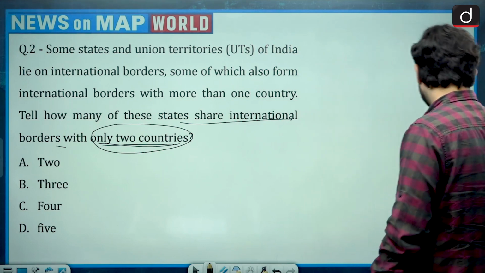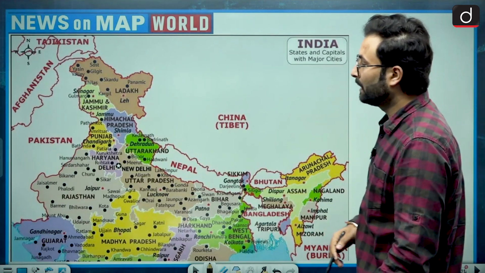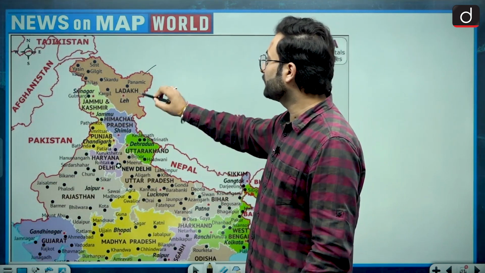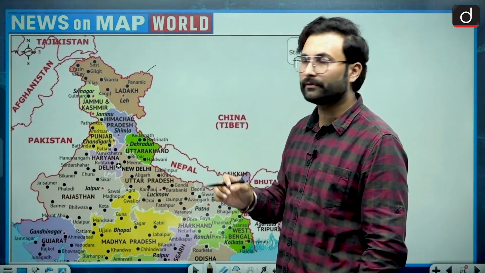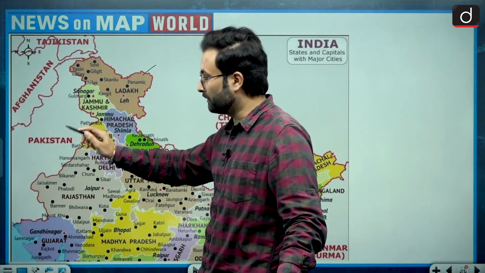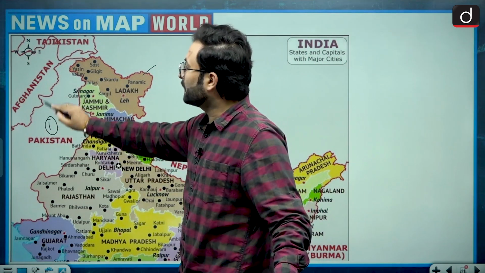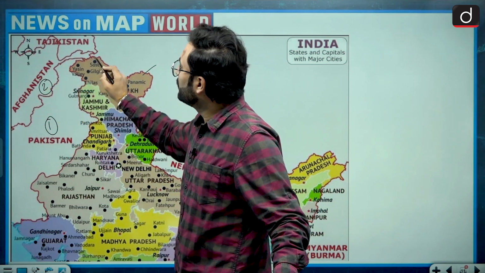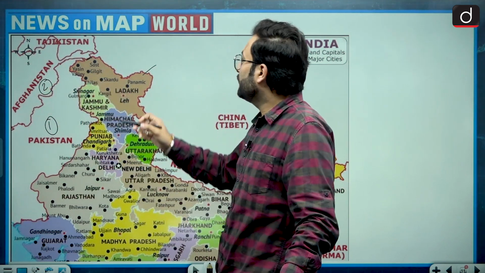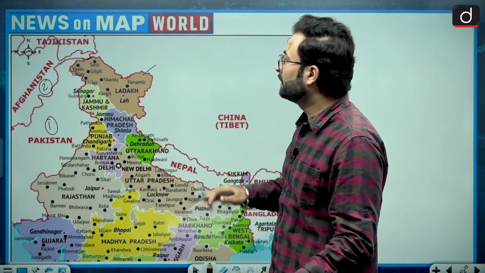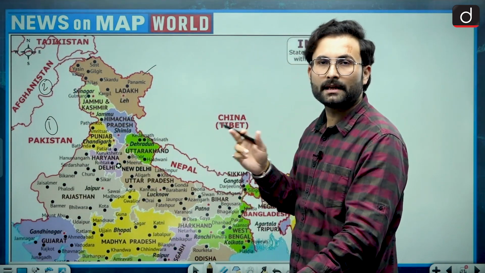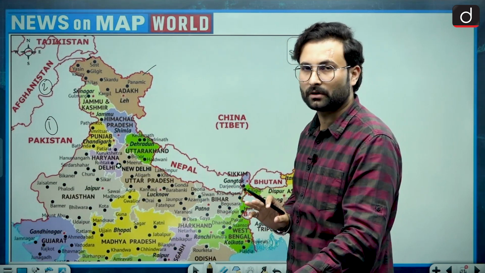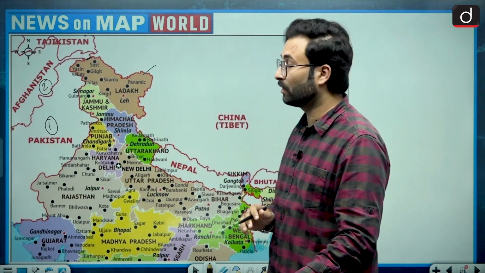So let's have a look at the map of India. First of all, they have asked about the states, so we will not consider union territory. In case of Ladakh, we touch boundary with three nations, one is Pakistan, second is Afghanistan. Here some portion of landmass of Afghanistan is touching the Indian border, and then the third is China. But still this is a union territory and they have asked for two nations only. So that is why Ladakh will not be the answer.